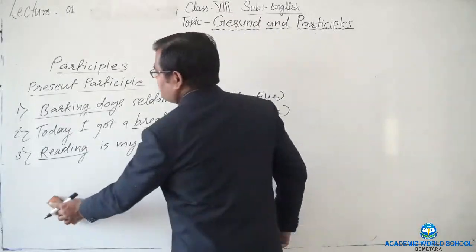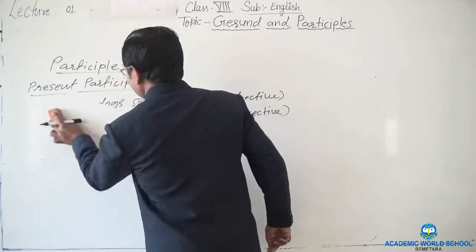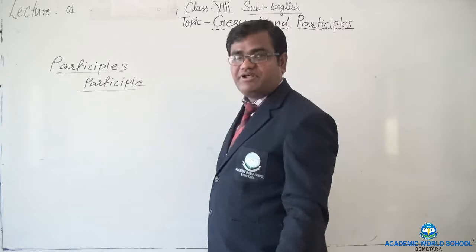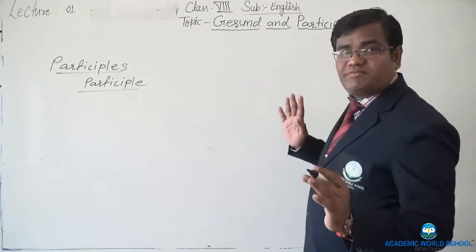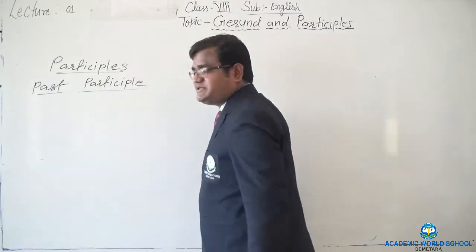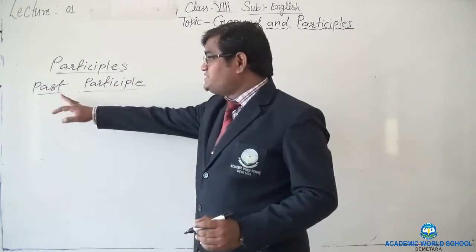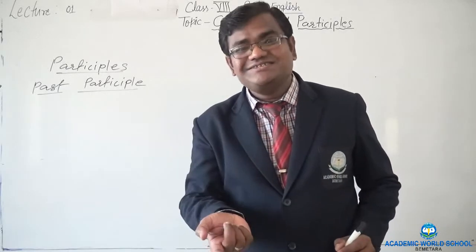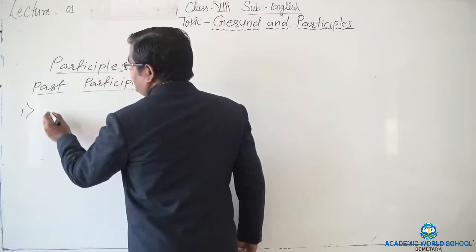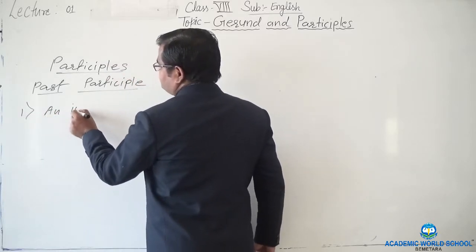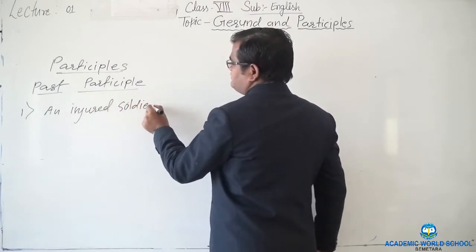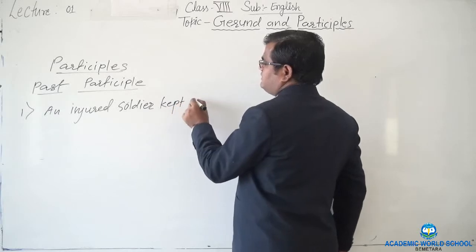Now let's see briefly about past participle. Past participle. Now when I say past participle, we are talking about the third form of the verb, right? Past participle, third form. Let's see through the example. This third form will function as an adjective here now. Let's take an example. An injured soldier kept fighting.